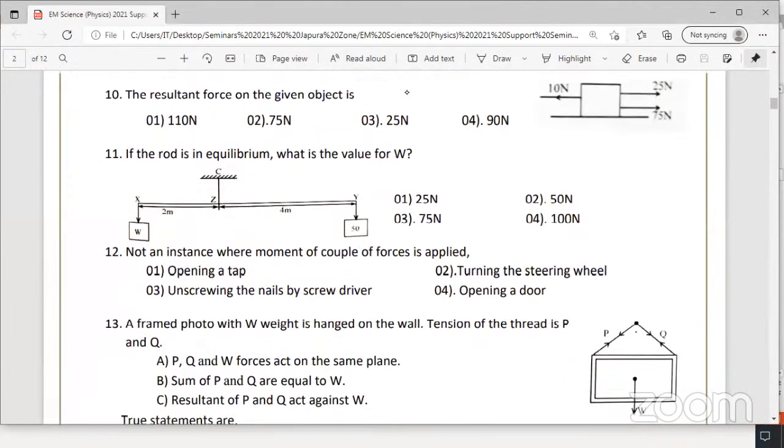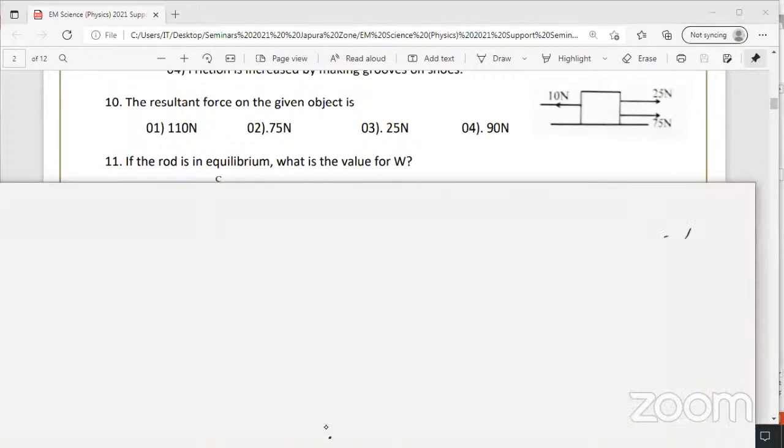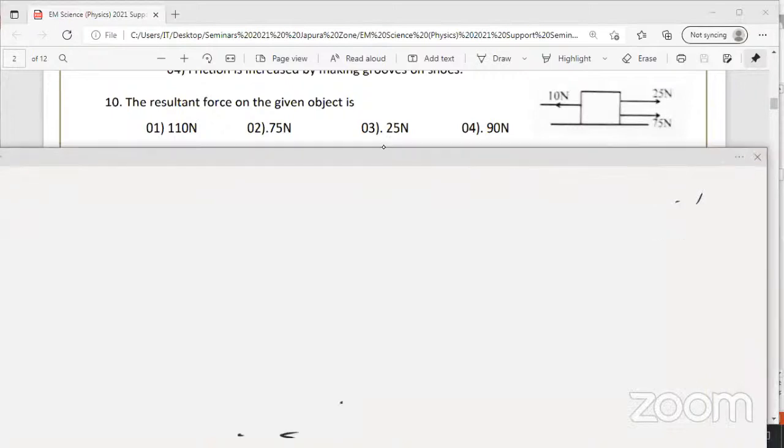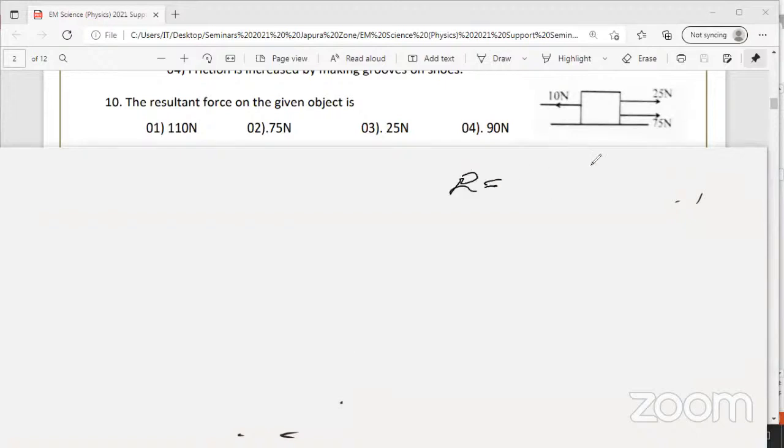Question number 10, the 10th MCQ. Resultant force of this object. How to find the resultant? That means the unbalanced force. They are parallel to each other. Look at the screen, everyone. On this side the total will be 100. Why? They are parallel, so you can add.